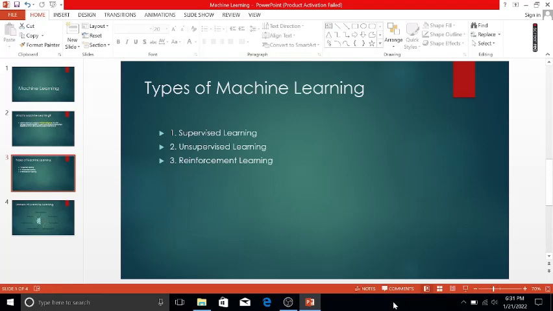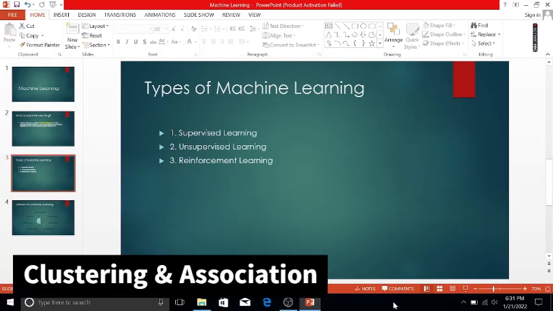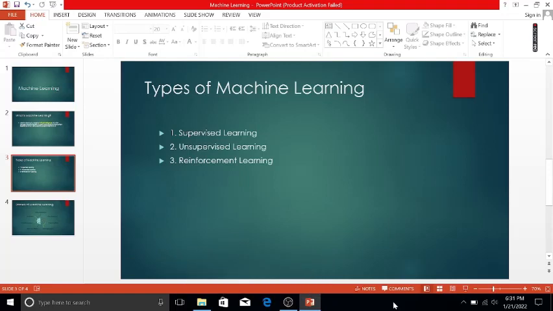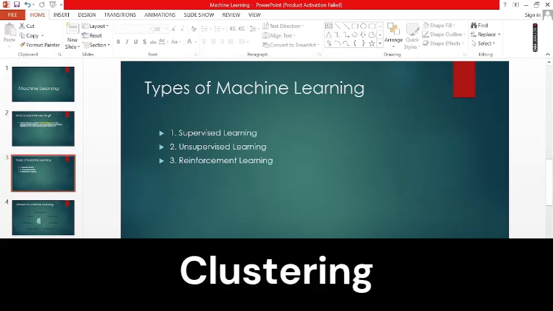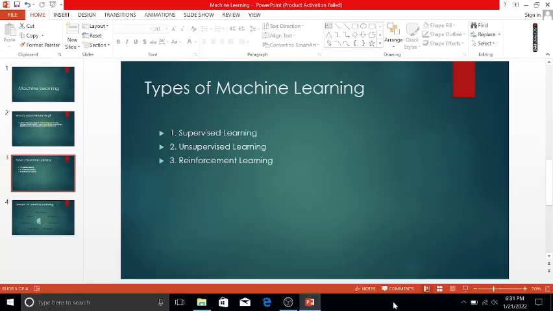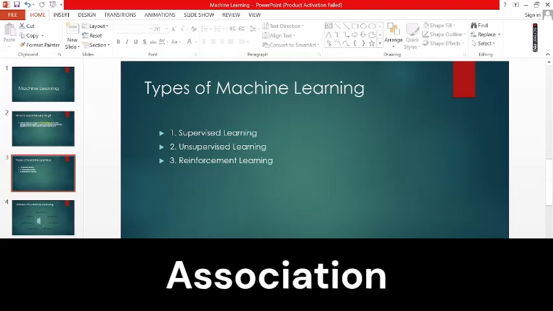Okay, so there are 2 types of unsupervised learning. First one is clustering and second one is association. So what is clustering and what is association? Clustering means discovering grouping in data. For example, grouping customers by purchasing behavior. Okay, so next is association.